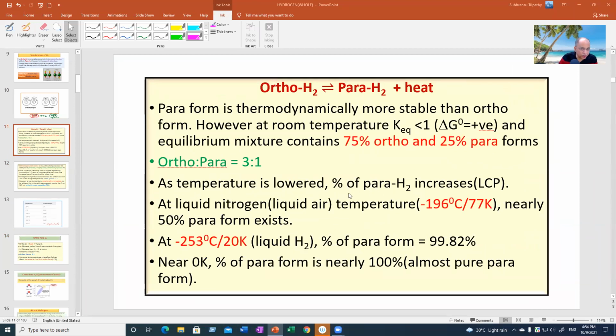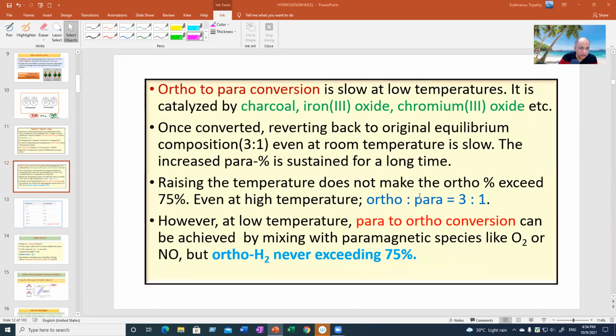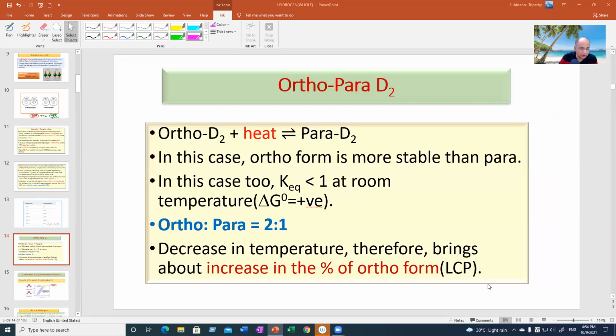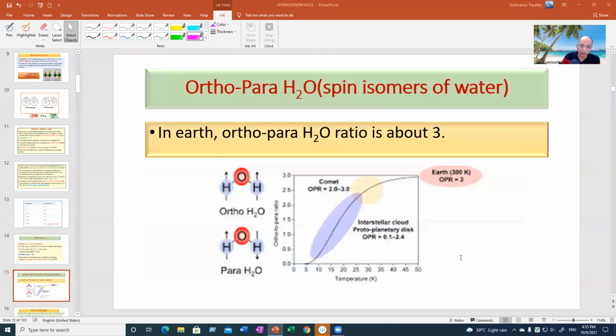As temperature is lowered, the percentage of para form increases. It is the opposite here. Now this Le Chatelier principle, you will be learning that you can apply this principle also to know why the percentage of one form is increasing. We will discuss that later in our equilibrium program.